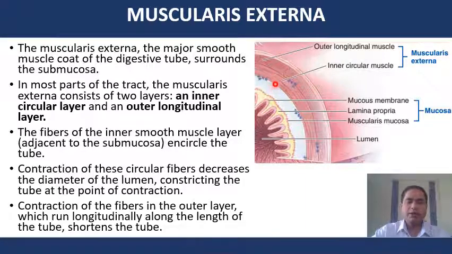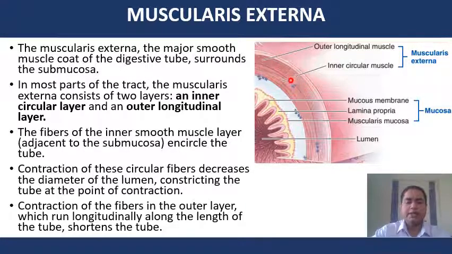The fibers of the inner smooth muscle layer encircle the tube. The contraction of these circular fibers decreases the diameter of the lumen, constricting the tube at the point of contraction. So during peristaltic movement, it plays an important role,